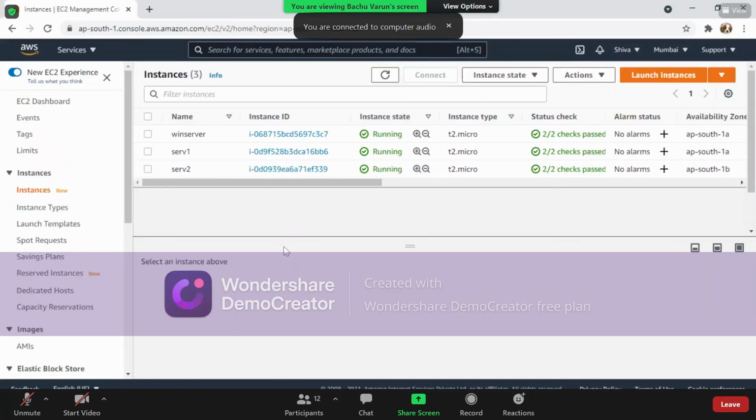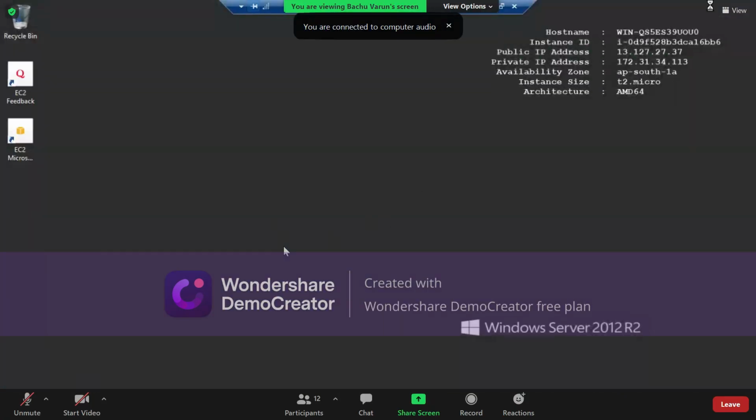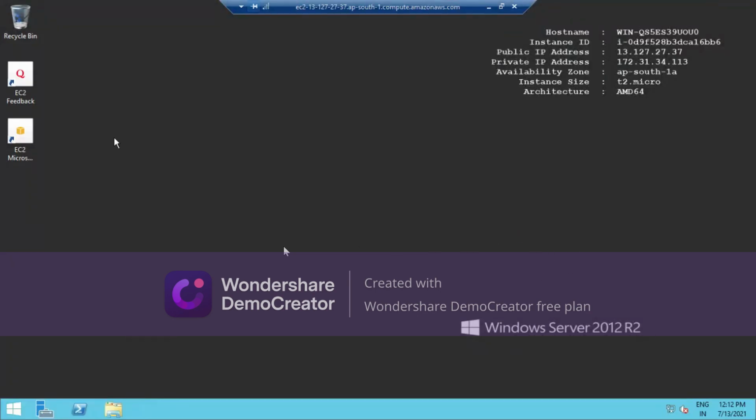This is my EC2 machine, which is automatically created with the help of the auto scaling option.